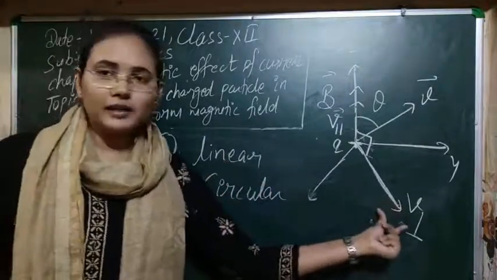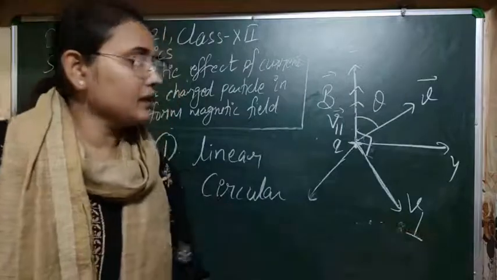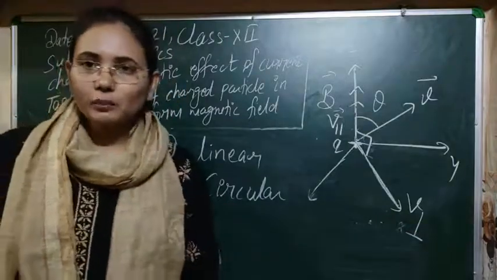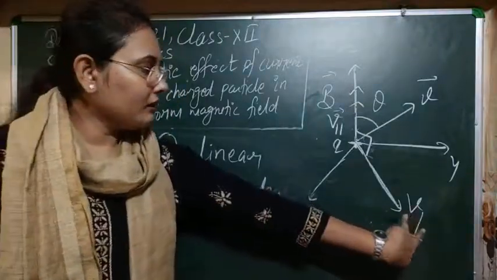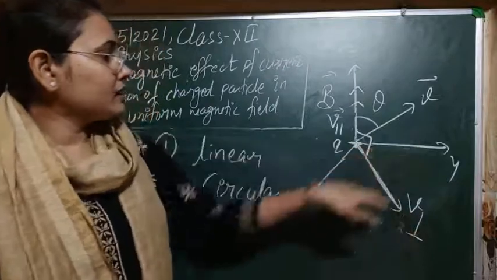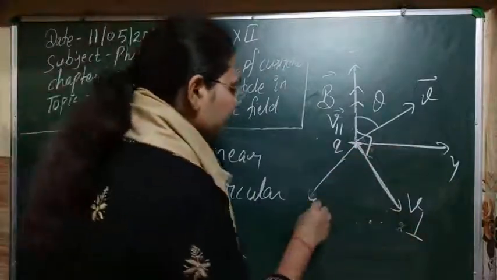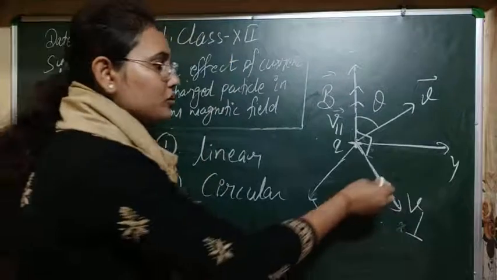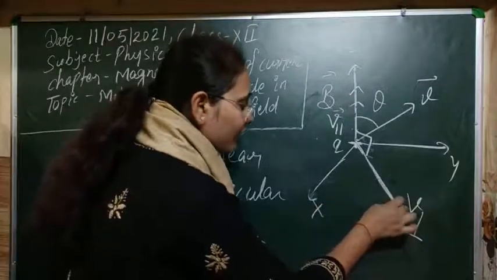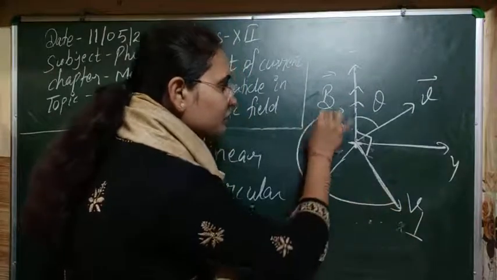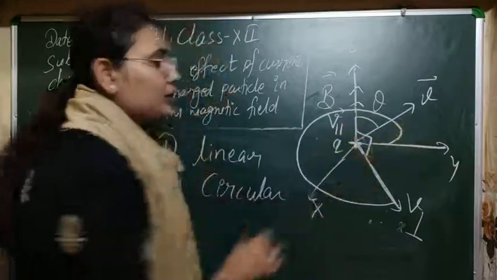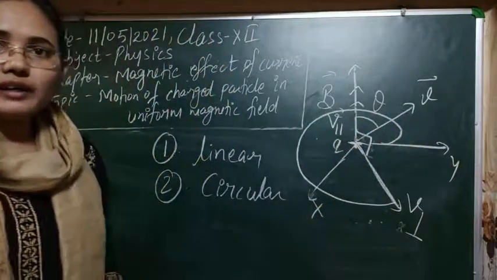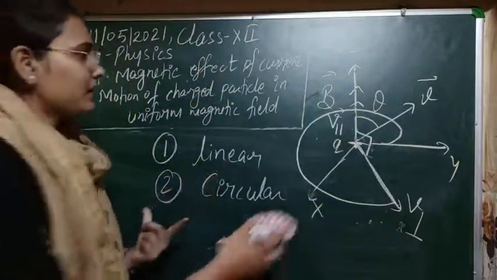And one more thing: the circular motion will be in the xy plane. So the particle will do such circular motion. Let's see what final motion the charged particle will do here.